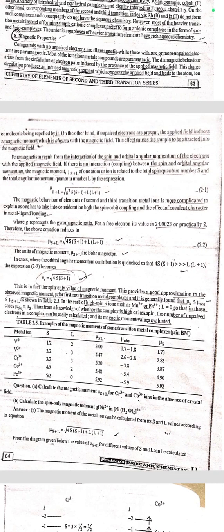In cases where the orbital angular momentum is quenched, so that 4S(S+1) is much greater than L(L+1), the expression becomes μs = √(4S(S+1)). This is in fact the spin-only value of the magnetic moment. This provides a good approximation to the observed magnetic moment. Thus, from a knowledge of whether the complex is high or low spin, the number of unpaired electrons in the complex can be easily calculated and its magnetic moment value evaluated.